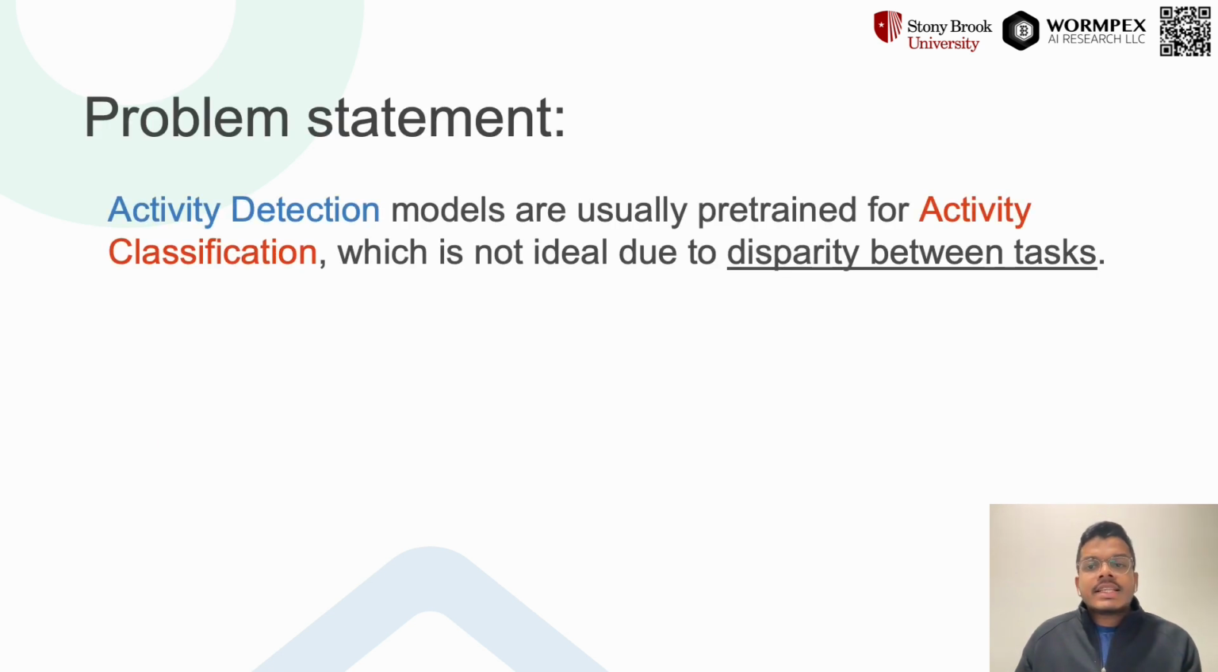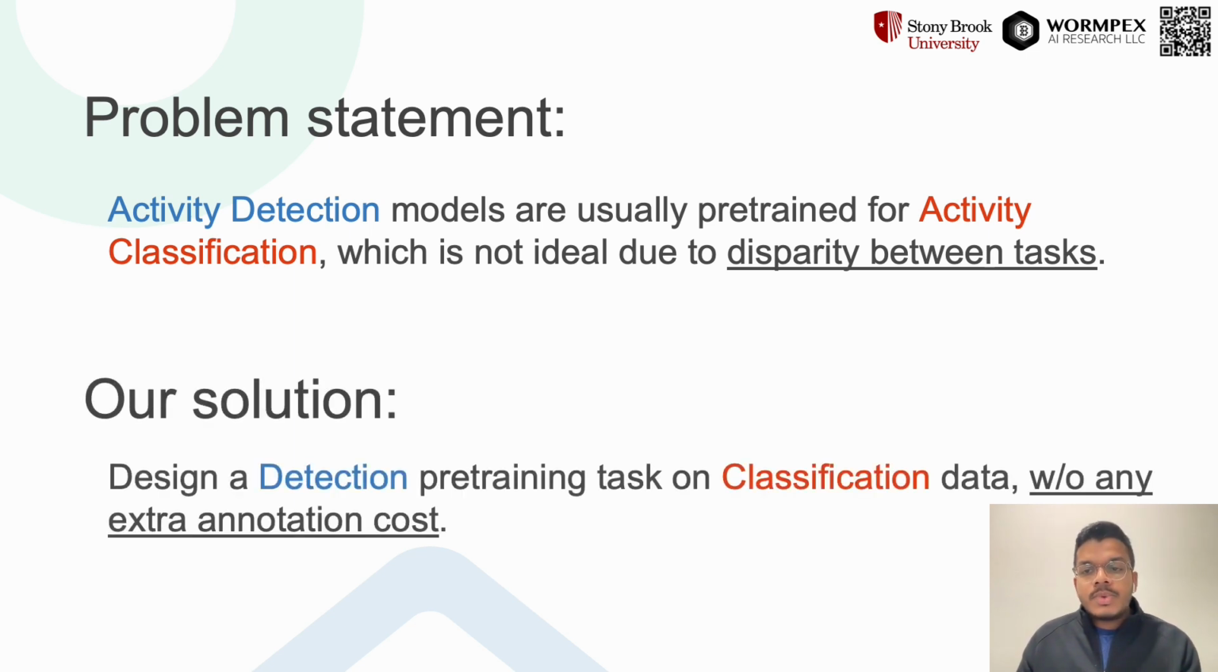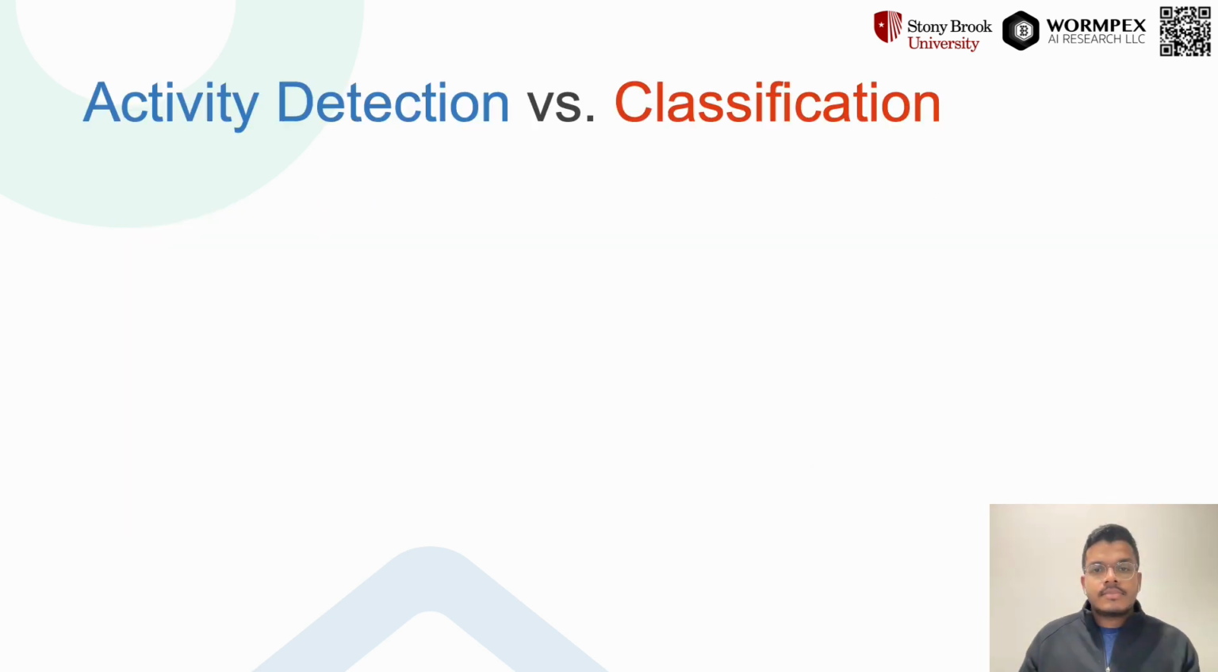The problem we tackle in this work arises when activity detection models are pre-trained for activity classification, which is usually the case due to data limitations. Such a pre-training is not ideal because there is a disparity between these two tasks, which I will discuss in the following slides. So as a solution, we design a new detection pre-training task on top of already existing classification data so that it is better aligned with the downstream. We do this without having to rely on any extra annotations.